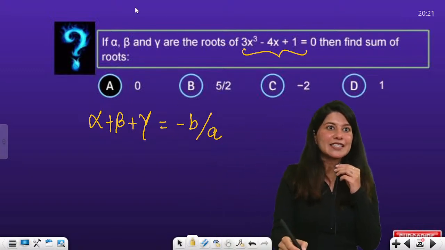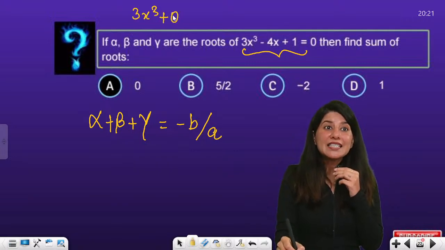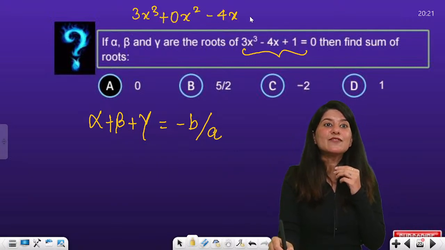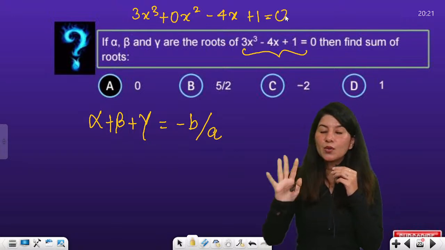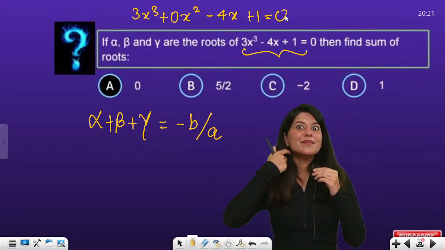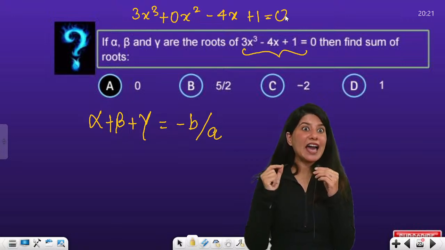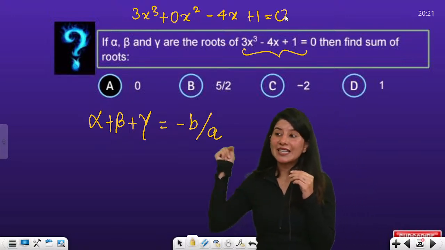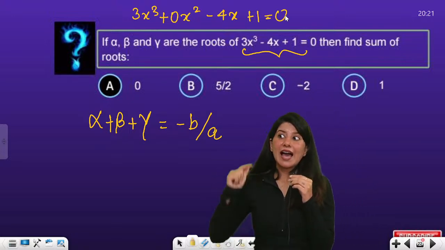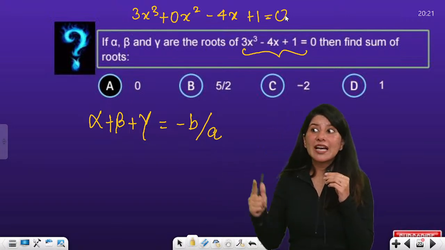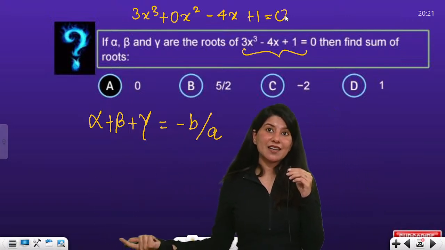So yes, 3x cube plus 0x square plus 1 is equal to 0. But be happy about it. I have made this mistake right now in the class, before my JEE attempt, so I won't make this mistake again.